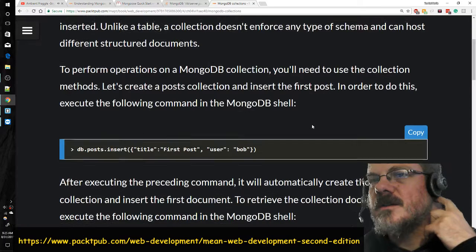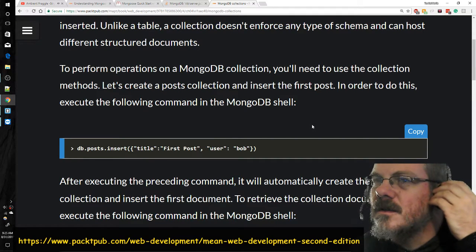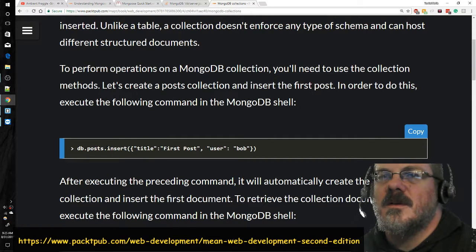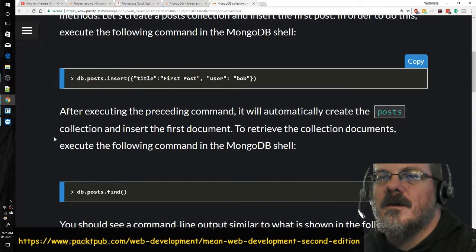Okay, we got the collections, database, post, insert. It's kind of close to what we want, but okay, database is a variable. Post, find.